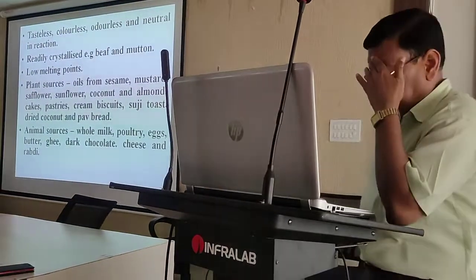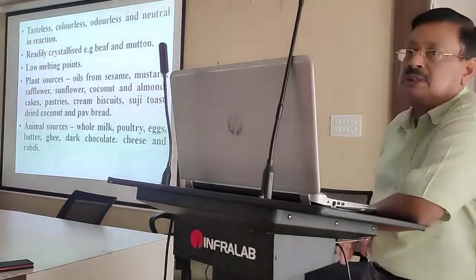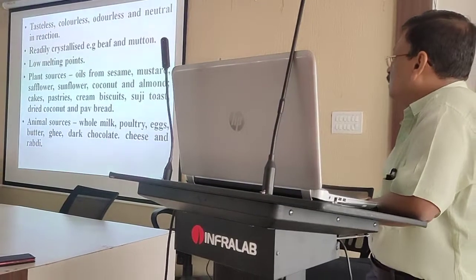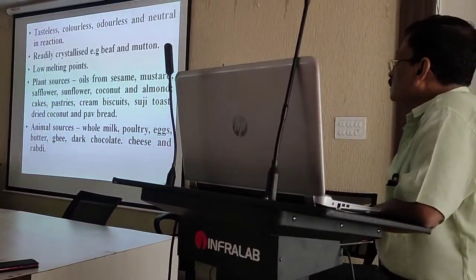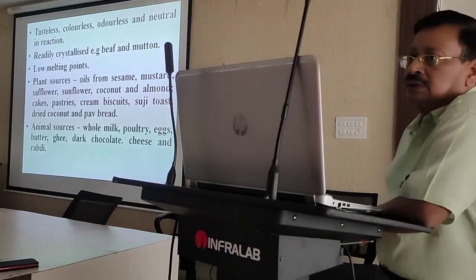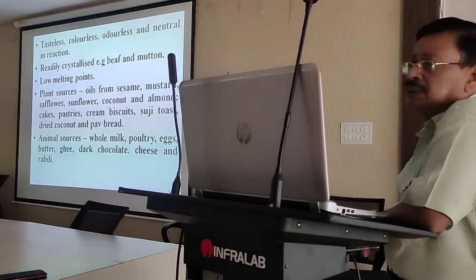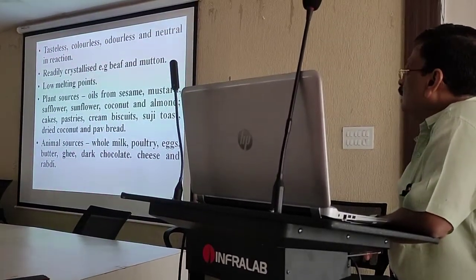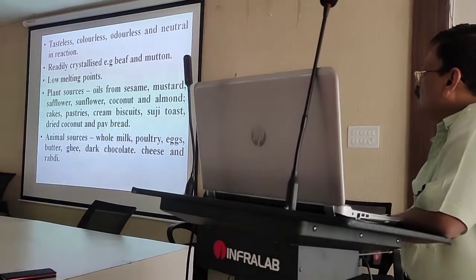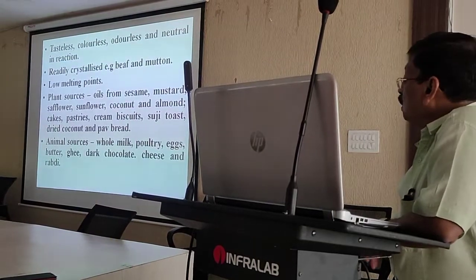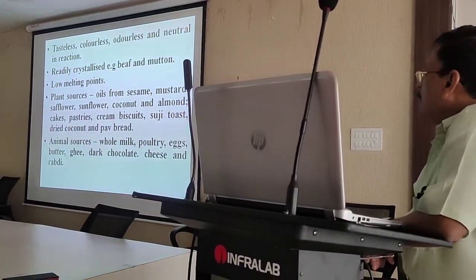Now, whenever we take the food, we take the food from two sources. One is the plant and vegetable, the other is animal sources. In the plant sources, the oils from the different oil seeds like sesame, that is til, mustard, safflower, sunflower, coconut, almond. So the oil from all these seeds contains the fat.